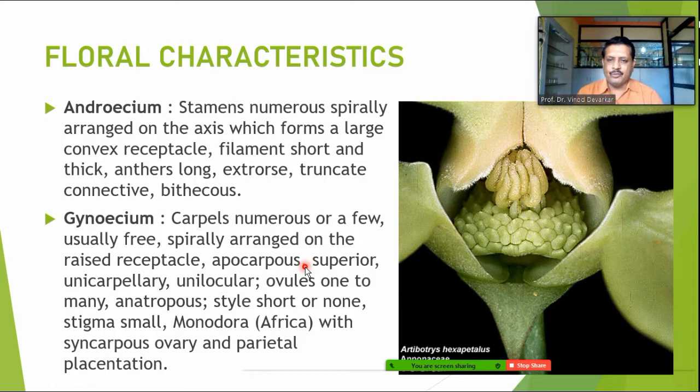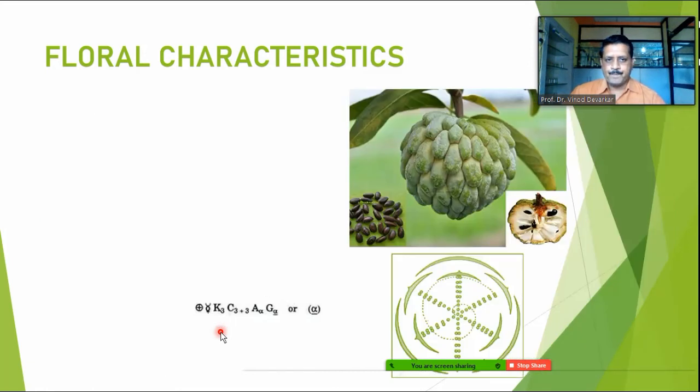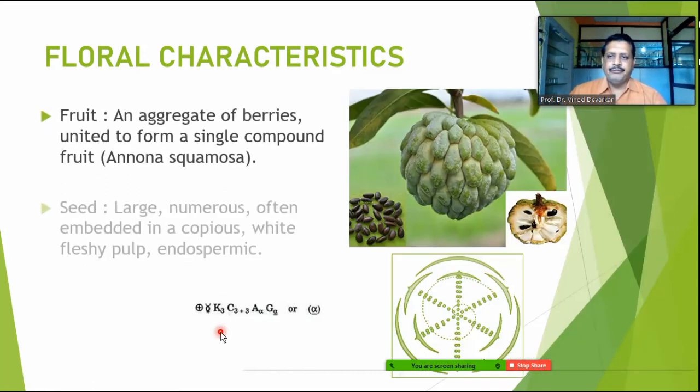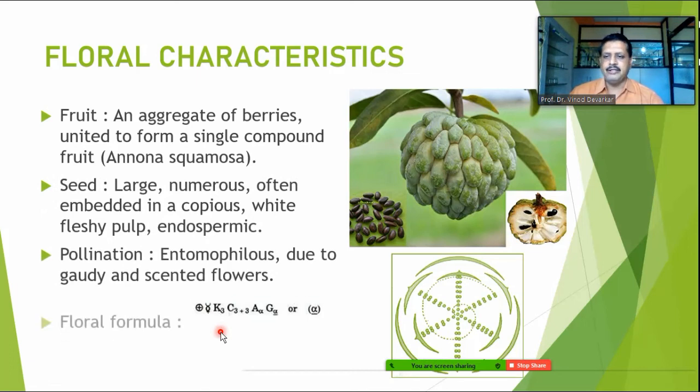When we talk about the fruit and seeds, the fruit is normally an aggregation of berries, and they normally unite to form a single compound fruit. It is an aggregation, or we can say an etaerio of berries. It is found in Annona squamosa. So here you can find the fruit. Normally inside it is fleshy, and the inner endocarp and mesocarp get fused. Only the epicarp, or external side, forms eye-like structures on the fruit. Here some seeds are also shown.